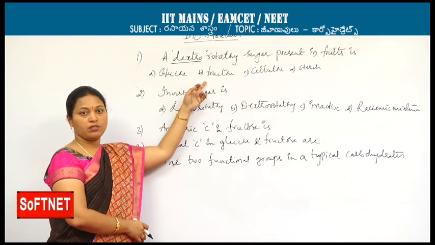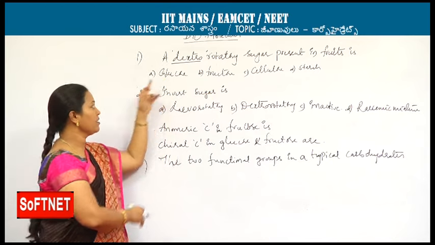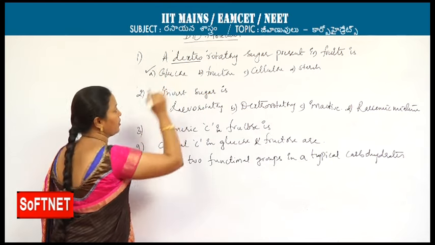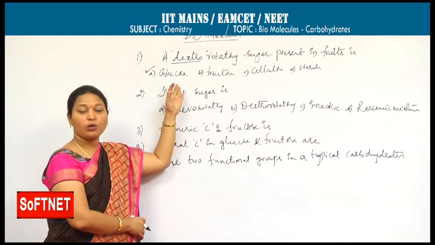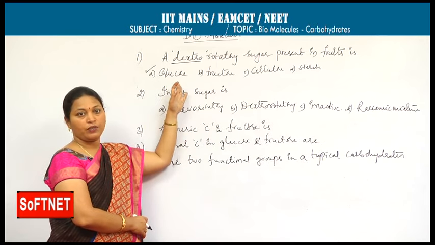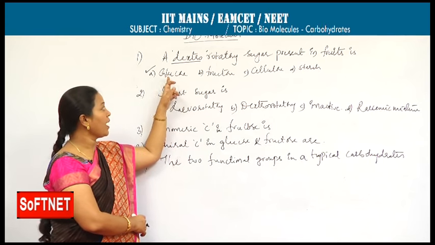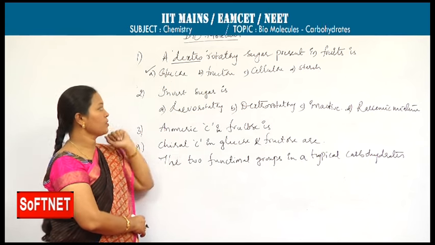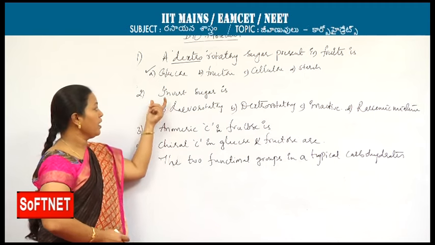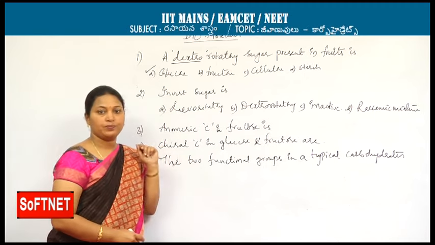Fructose is levorotatory, so the answer is glucose but not fructose, because glucose is also present in fruits. 20% of grapes contain glucose. So the answer is glucose but not fructose. Next question. Invert sugar is.